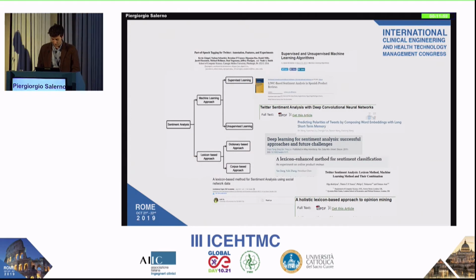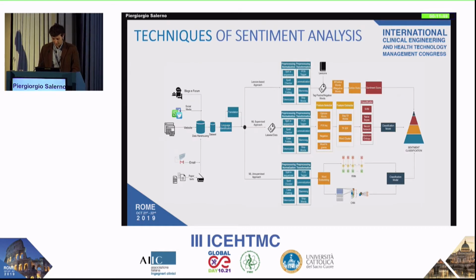From the studies conducted with Prof. Iadanza, we were able to divide sentiment analysis techniques into 2 categories: lexicon-based approach and machine learning-based approach. From the studies, we then drew up a flowchart for each approach, the lexicon-based approach and the machine learning approach, which can be supervised or unsupervised.